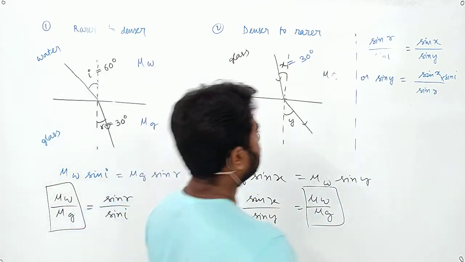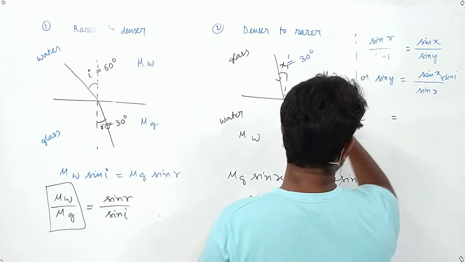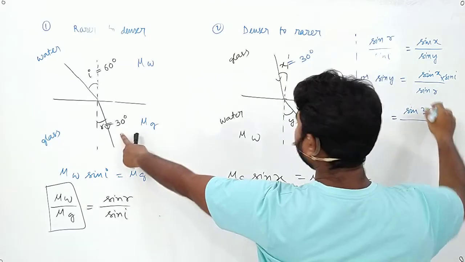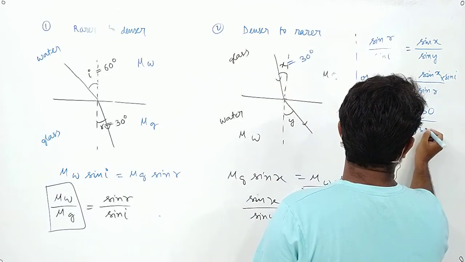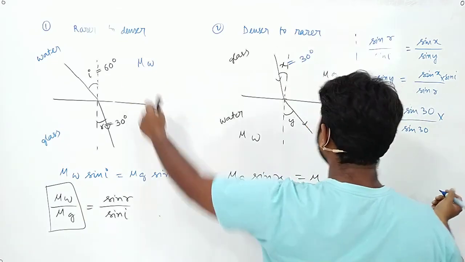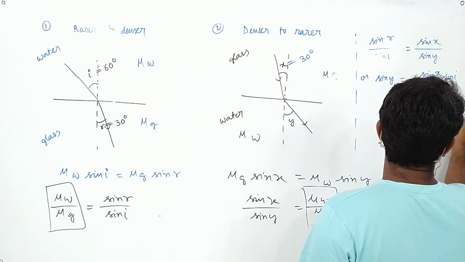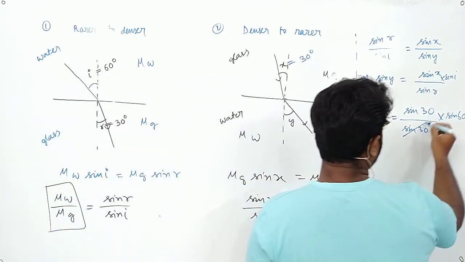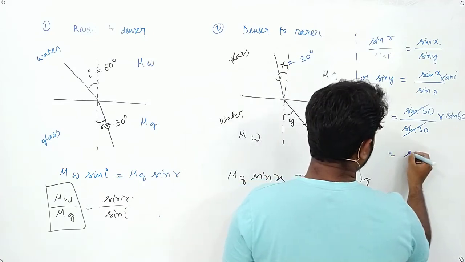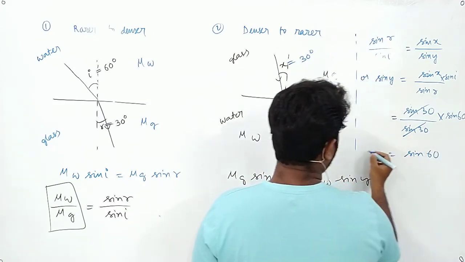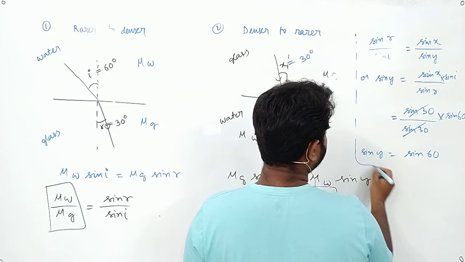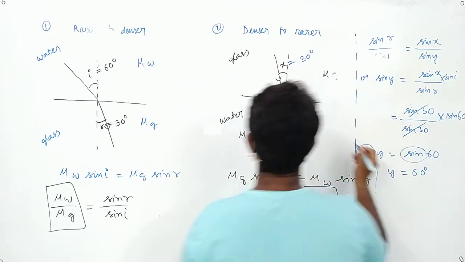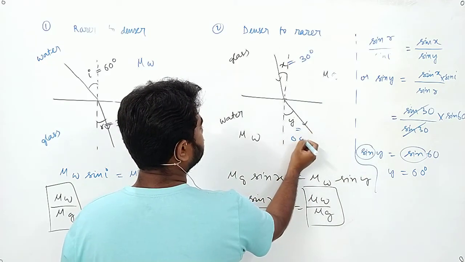Now what is sin x? Sin x is sin 30. What is sin r? Sin r is sin 30. What is sin I? Sin I is sin 60. So I can cancel out the sin 30s, and that will simply be sin 60. If sin y equals sin 60, then y will also be 60 degree. So this one will be 60 degree.